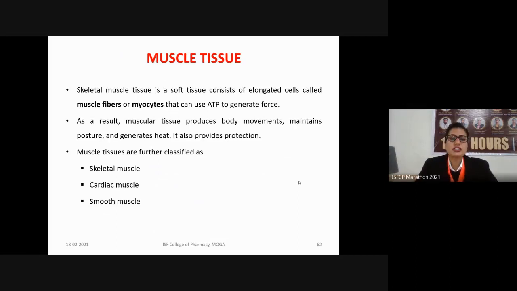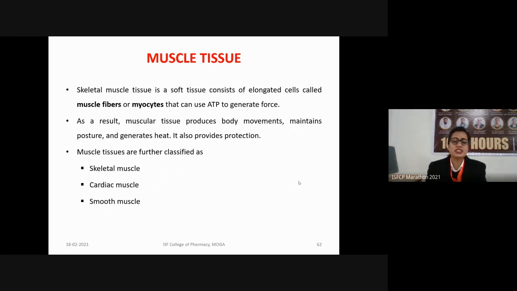Next, another type of tissue we have is the muscle tissue. So, muscle tissue is the one which consists of the various tissues such as skeletal muscle, cardiac muscle, and it may be smooth muscles. So, a skeletal muscle is a very soft tissue and consists of elongated cells that are known as the muscle fibers.